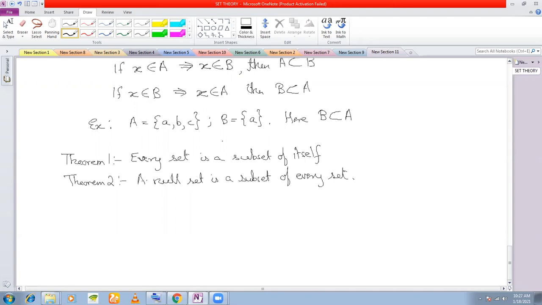So here also, although it looks very obvious that a null set is a subset of every set, when you actually delve into the mathematics of it, then you will understand what it actually means. So that is why it has to be pronounced.